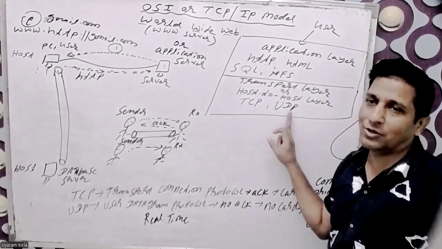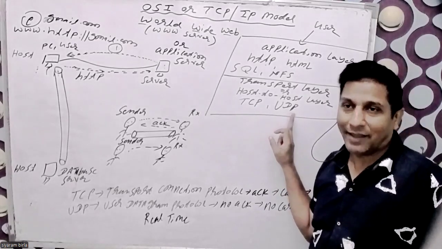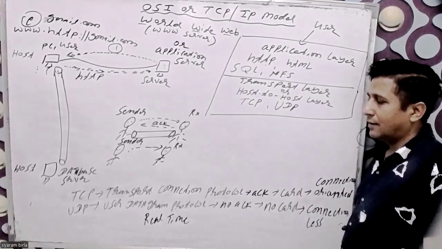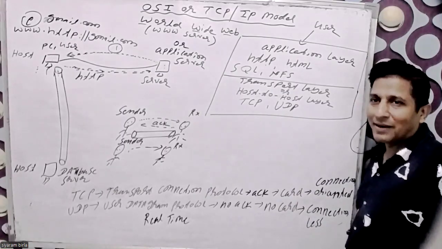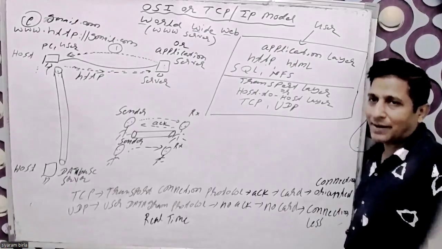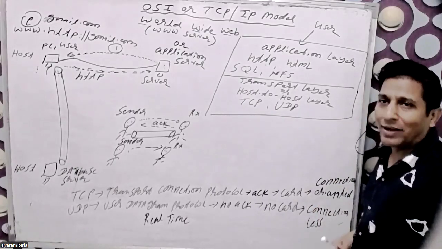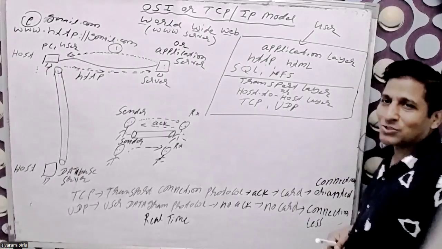Those that do not require acknowledgement use UDP. I have given a few real-time examples right now. So that is the transport layer, our host to host layer.